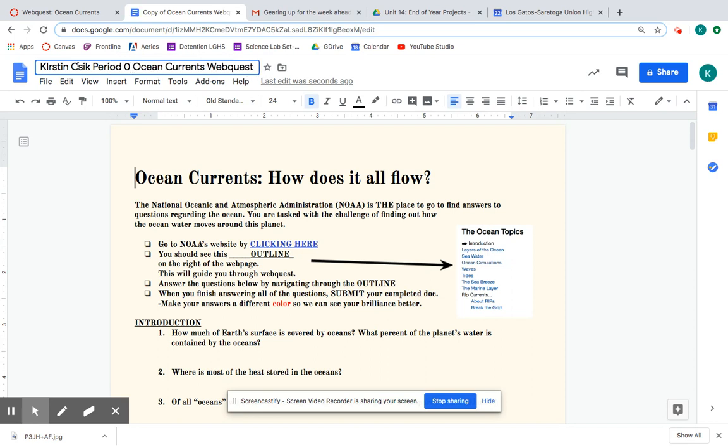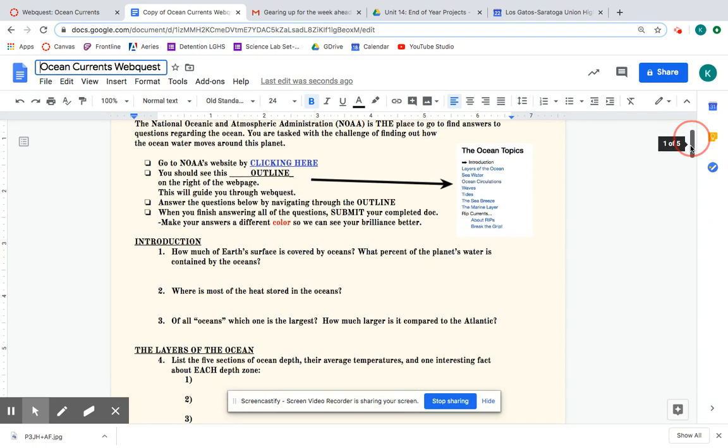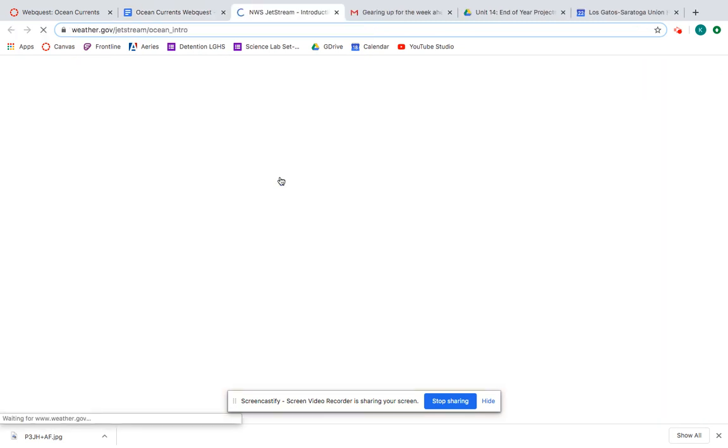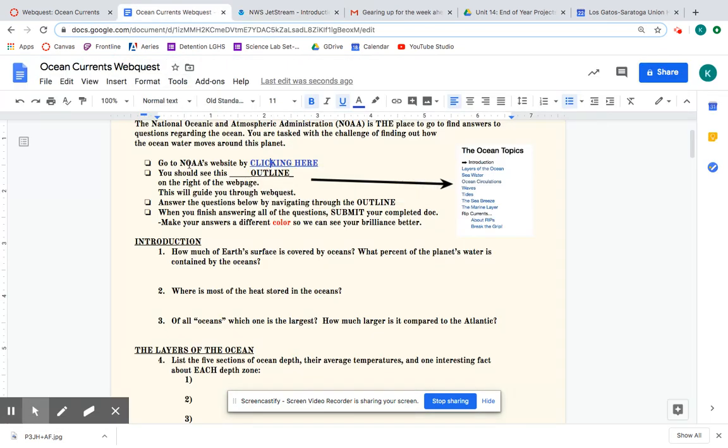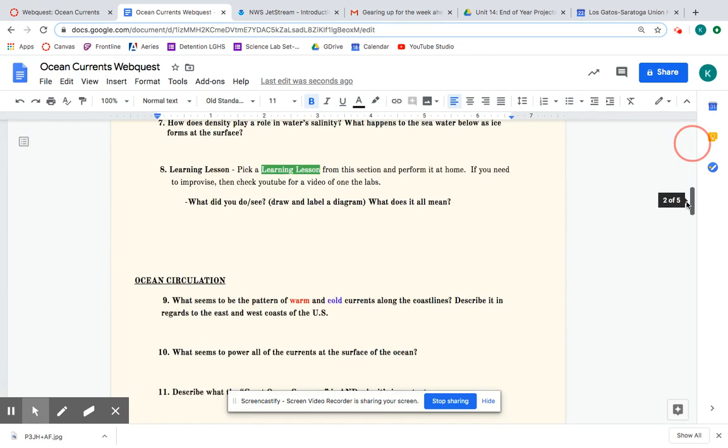Now, when I go to find these and grade them, I know that this is your assignment for whatever period you are in. As you progress, you'll read through the instructions. Many of the instructions will have links to various websites. You'll go to the websites, follow the instructions inside the document, and answer the questions as you go. Be sure to answer all questions as you progress.